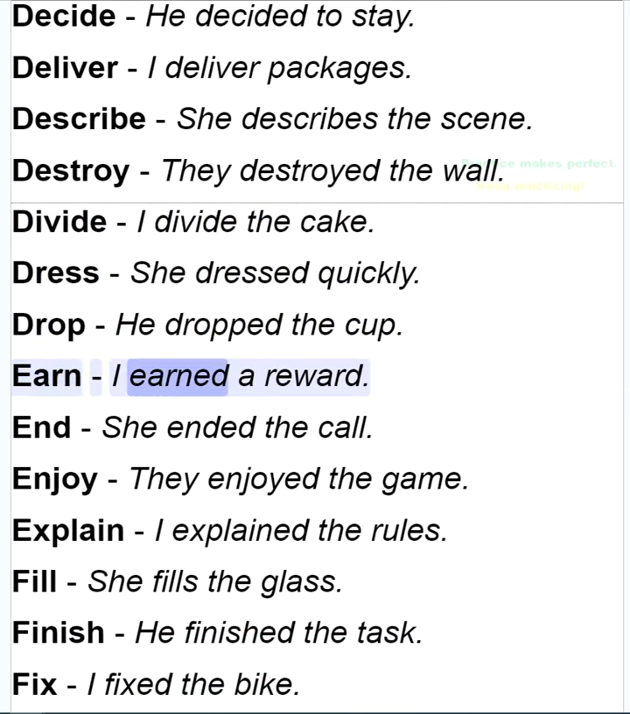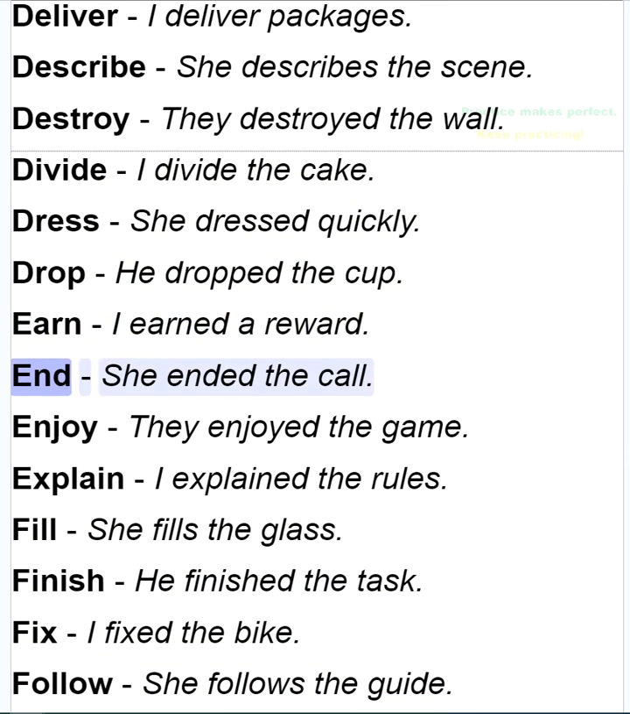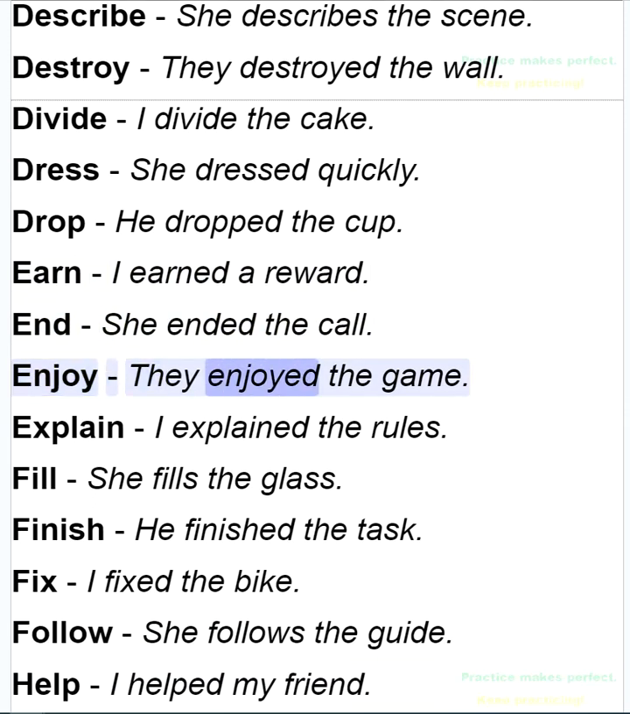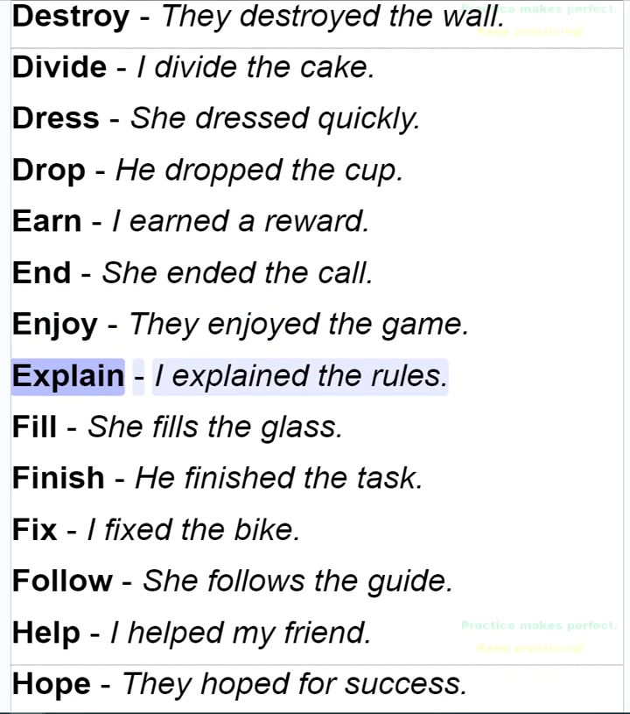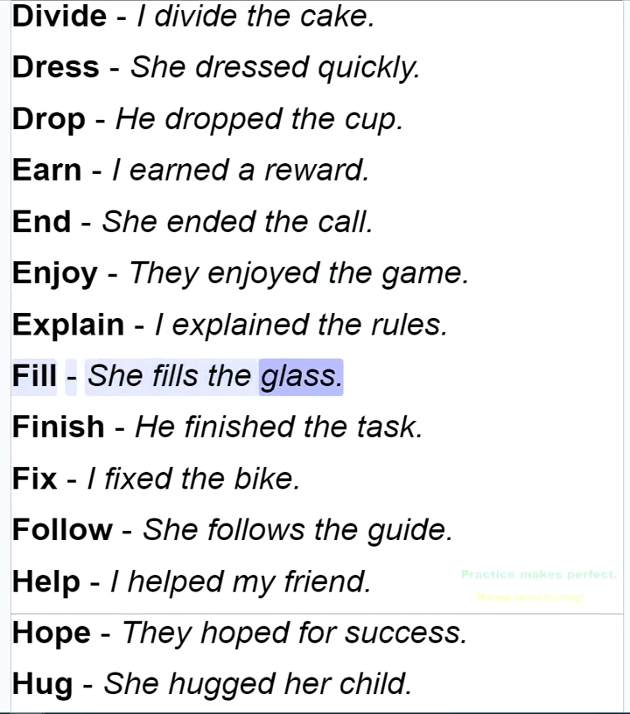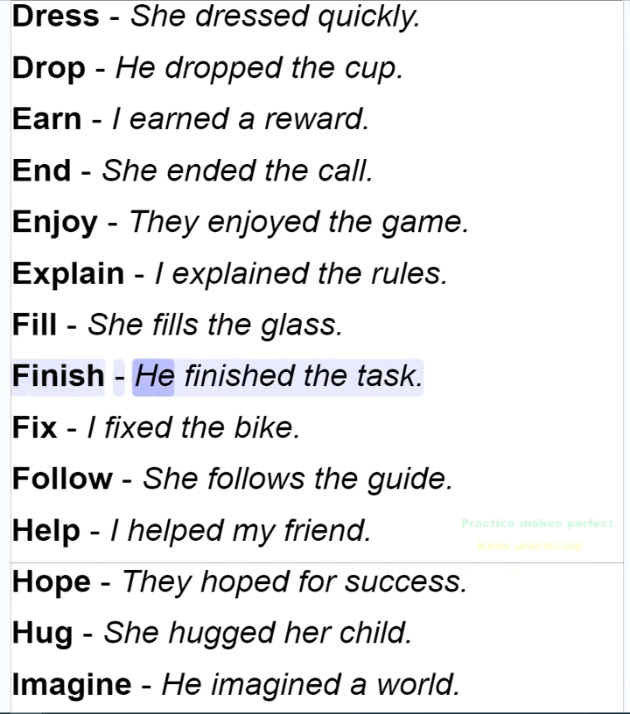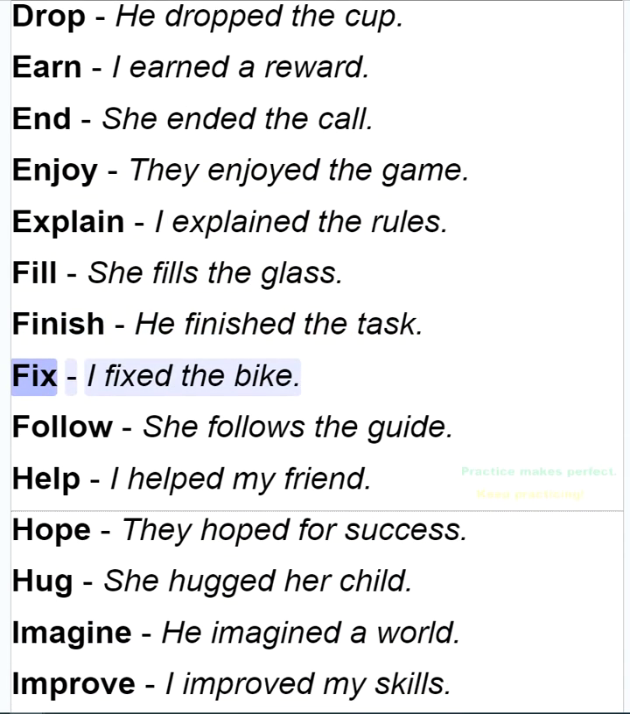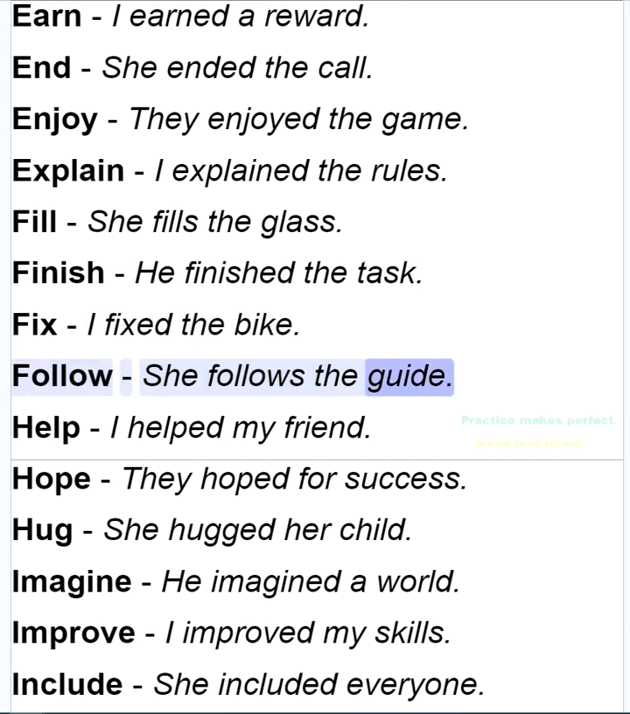Earn, I earned a reward. End, she ended the call. Enjoy, they enjoyed the game. Explain, I explained the rules. Fill, she fills the glass. Finish, he finished the task. Fix, I fixed the bike. Follow, she follows the guide.